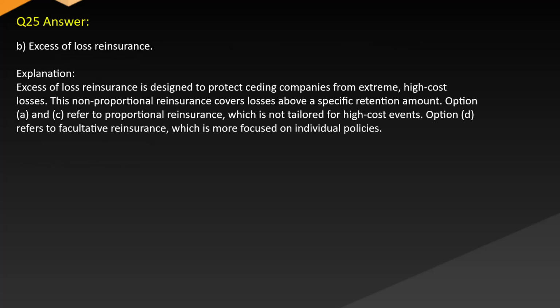Answer: B. Excessive loss reinsurance. Explanation: excessive loss reinsurance is designed to protect ceding companies from extreme high-cost losses. This non-proportional reinsurance covers losses above a specific retention amount. Option A and C refer to proportional reinsurance, which is not tailored for high-cost events. Option D refers to facultative reinsurance, which is more focused on individual policies.